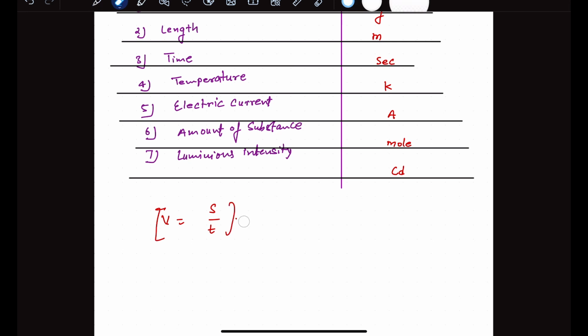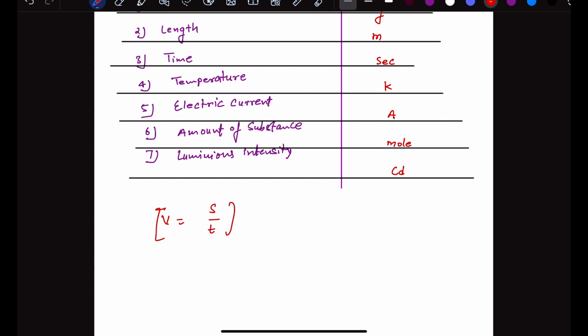So there is no need to define velocity separately as a fundamental quantity if I have defined displacement and time as the fundamental quantities. So I think you are able to understand why we are listing these 7 quantities as the fundamental quantities. Now why not the other quantities as the fundamental quantity? If I list other quantities as fundamental, I can list them, no problem in that.